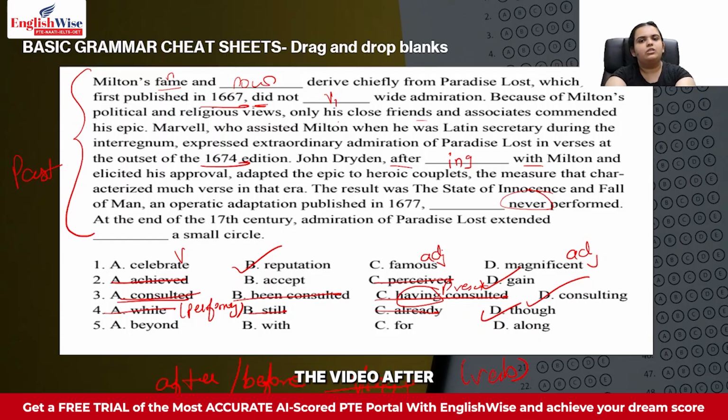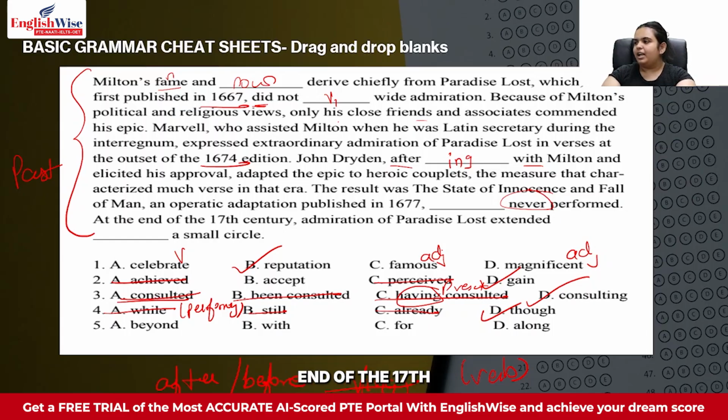But once you watch the video after this, that is your next video of reading rules, you will be learning about prepositions and connectors, and with the information of connectors you can solve this blank within one single rule. I have explained those rules and the way of identifying prepositions and connectors and their correct answers very well in the next video. So I want you guys to watch that video to answer those blanks correctly.